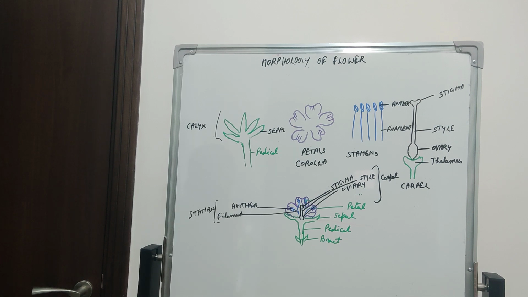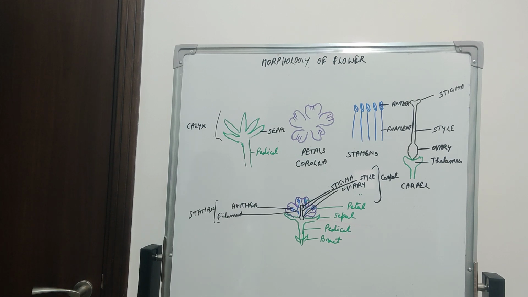However, pollination may also occur by air. Air also carries the pollen grains from one flower to the other. That is called anemophilous. The next part: these two parts, calyx and corolla, are the accessory parts. The next two parts are androecium and gynoecium. They are the reproductive parts of the flower. Androecium is the male reproductive part. Gynoecium is the female reproductive part.